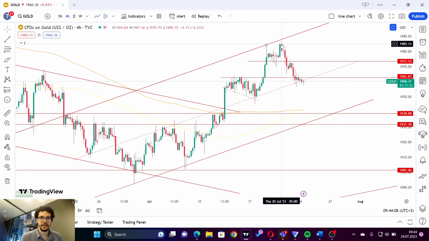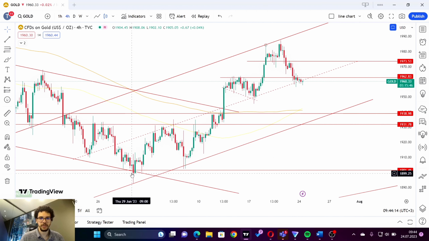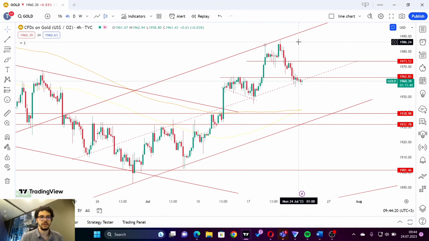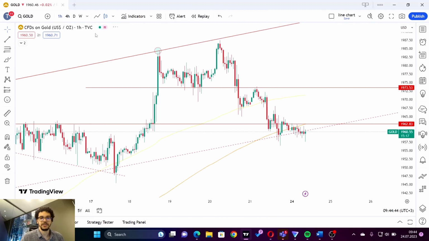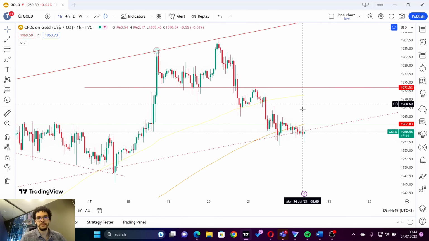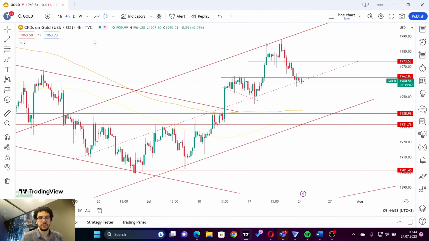So starting with gold, we will see a general uptrend, a bullish trend after we stabilized around the 1900 level for some time. We came back as a bullish trend. We found a resistance at 1987. We had this correction. Right now, the level that we are watching is this median line, which has worked 5 times, starting from Friday, June 23, and until Friday, where we had a stabilization around 1960, where we may see again a comeback to a bullish trend on gold.